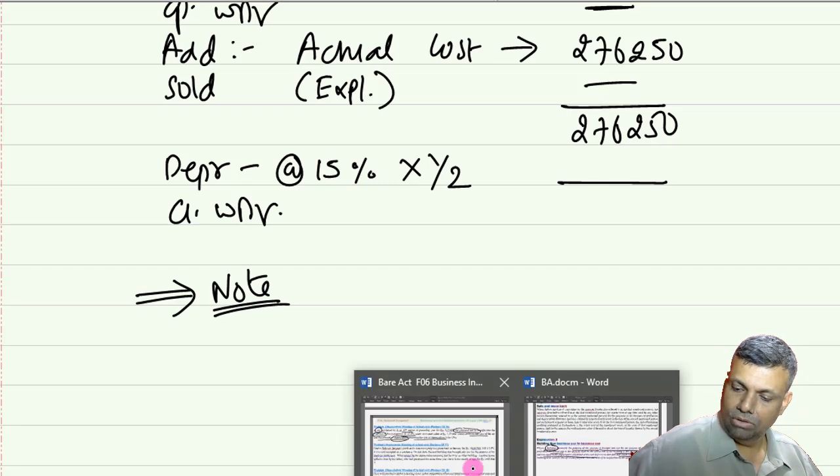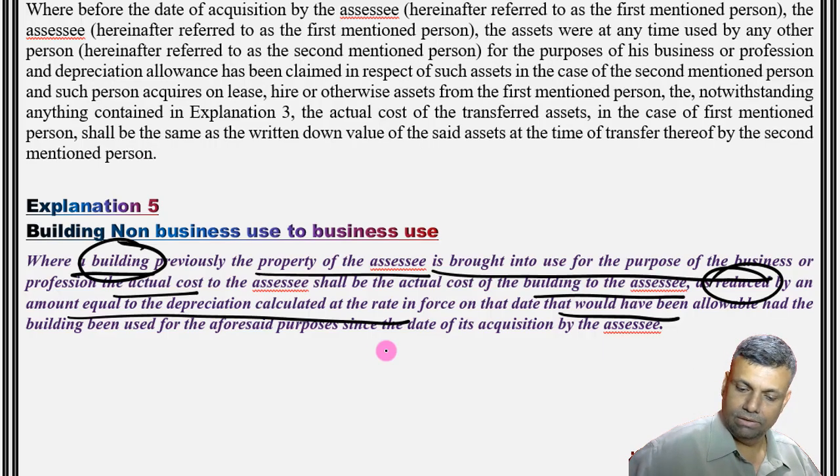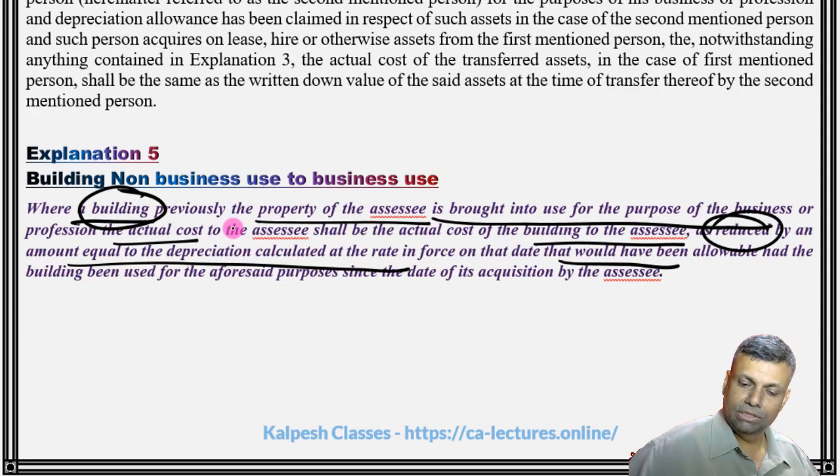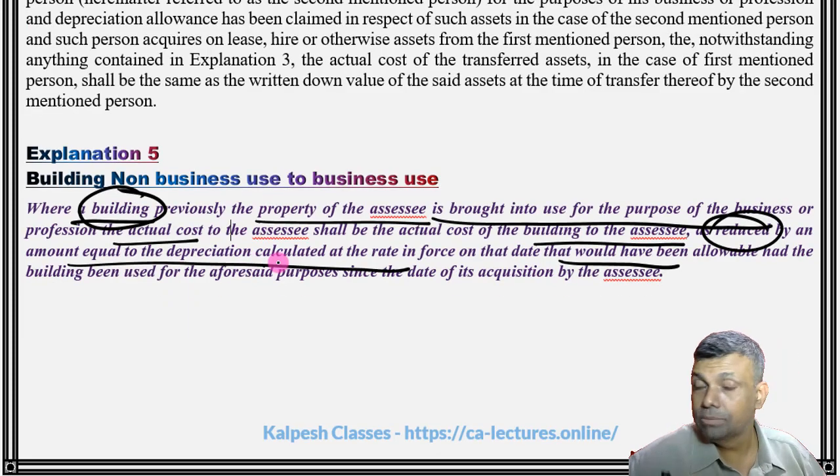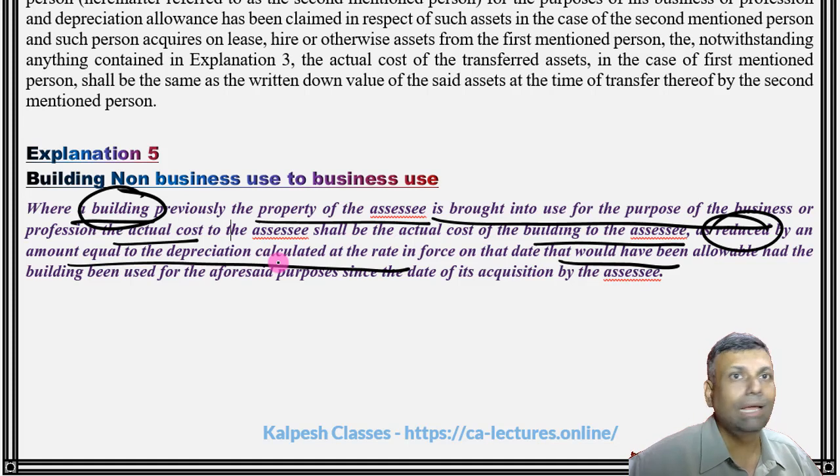And the note which I want to write here is about explanation number 5. Actually, this answer has been given as per explanation 5, but conceptually, I cannot use this explanation. But most people, textbooks, authors, everyone has done it like that, and even professionals do it like that.